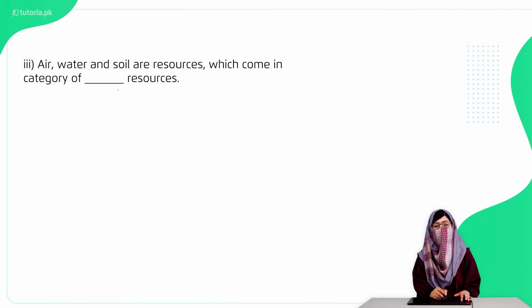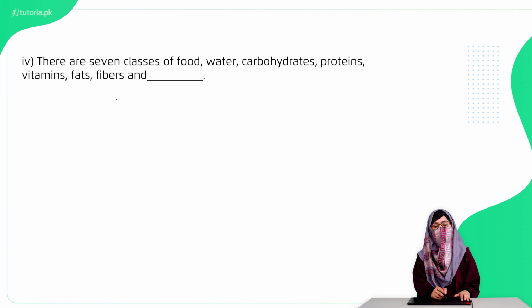Third है: air, water and soil are resources which come in the category of dash resources. तो इसका है renewable. Fourth है: there are 7 classes of food: water, carbohydrate, protein, vitamin, fibers and dash. तो right option है mineral.